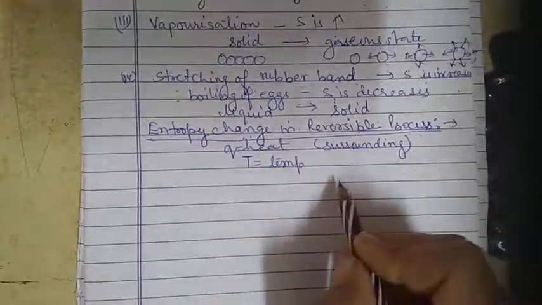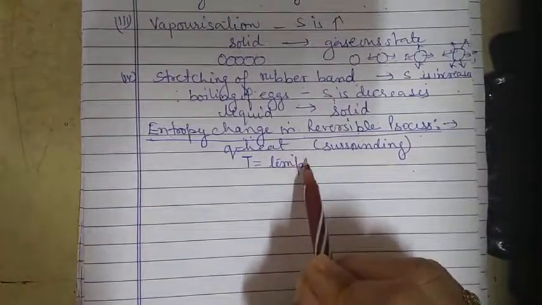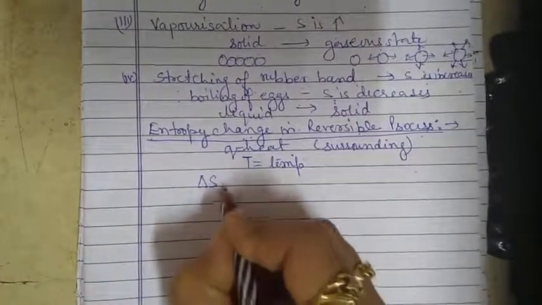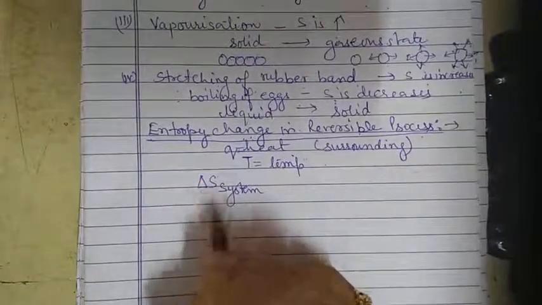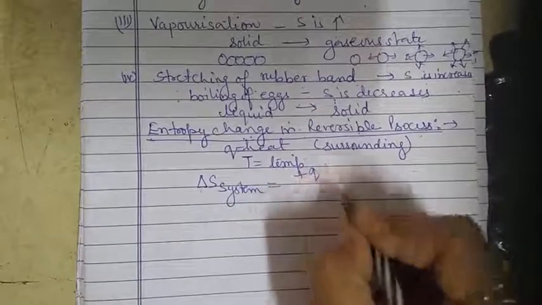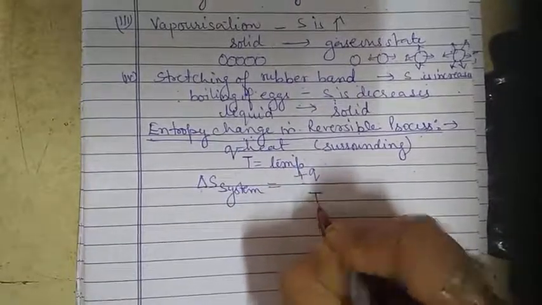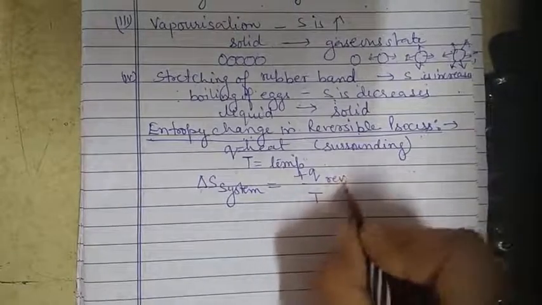So the increase in the entropy of the system, that is delta S, is equal to plus Q upon T. Here we can write REV, which stands for reversible.